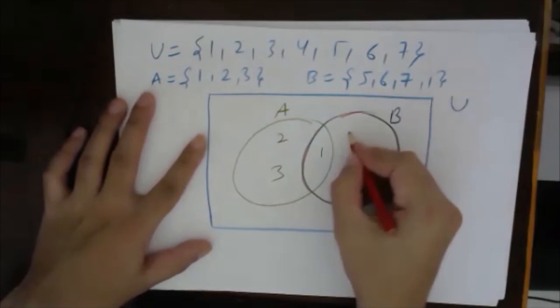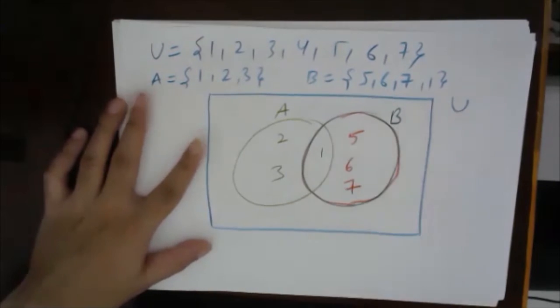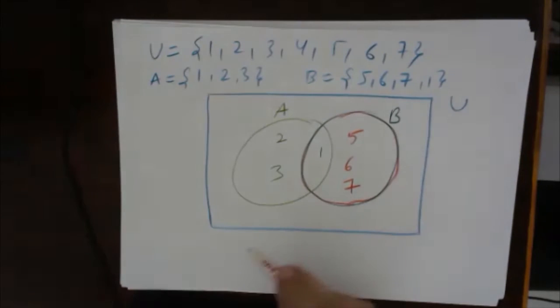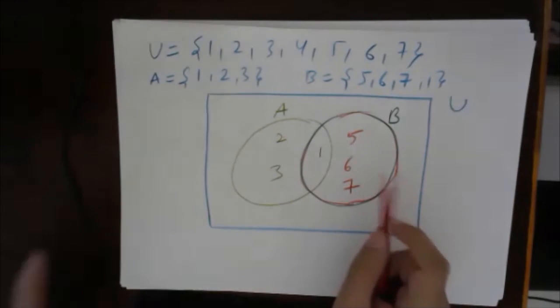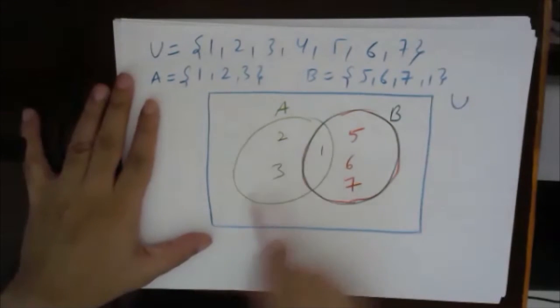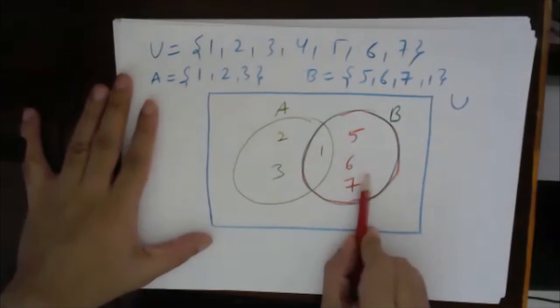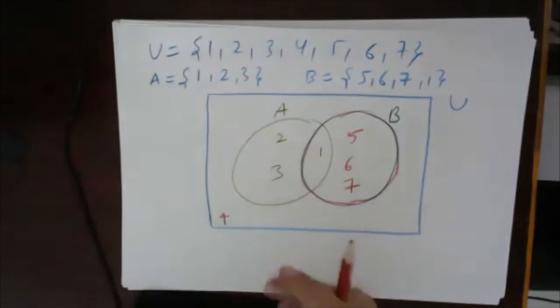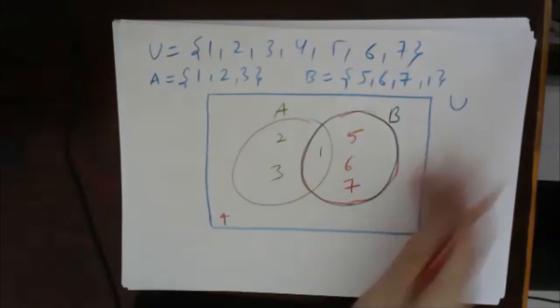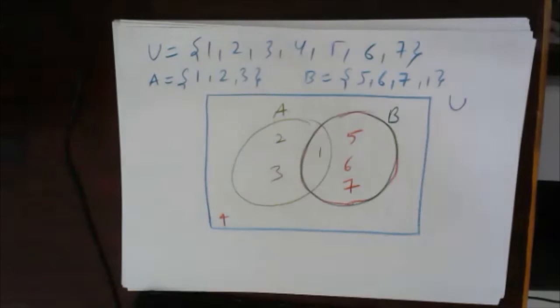5, 6, and 7. Okay, now think about it. Is there any element left? 1, 2, 3, 4, 5, 6, 7. 4 is left out. 4 is not included in this set. So 4 will be outside, floating outside. 4 is a free person. He is not contained by any set. So 4 will float outside of these two sets.